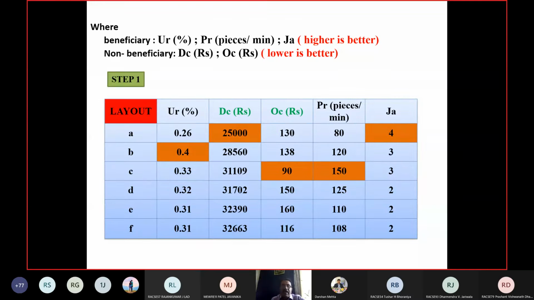Wherever I have marked the color orange, make a circle, because we will go for normalization of this matrix in the second step. First step, write down this, and whatever values I marked in orange, make a circle around them. I give you 5 minutes to write this down and mark the circles, then I will go to the next slide.